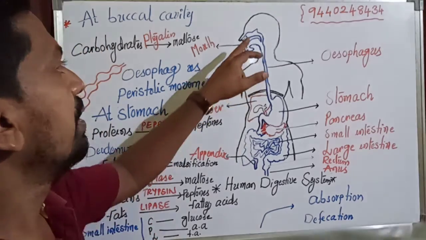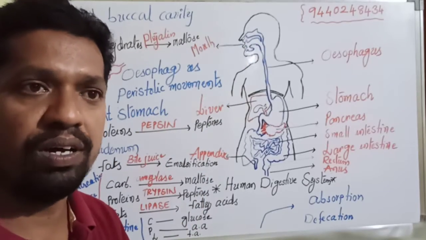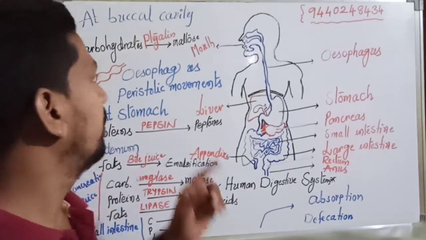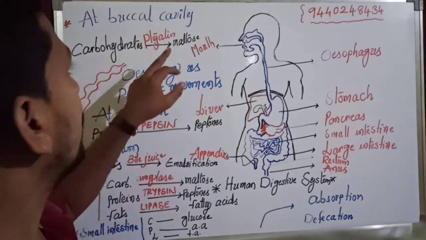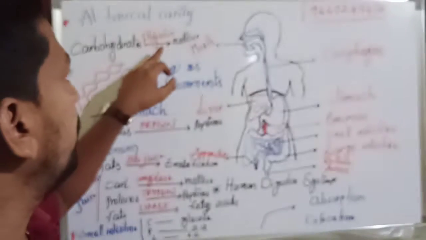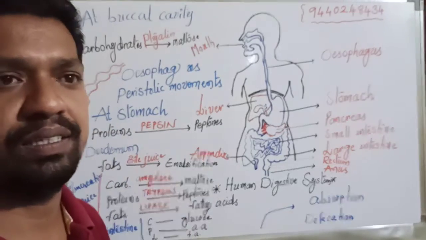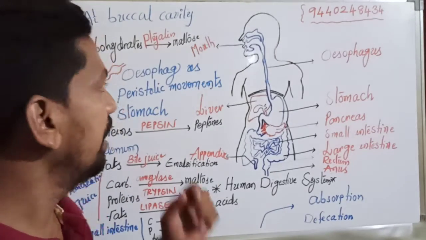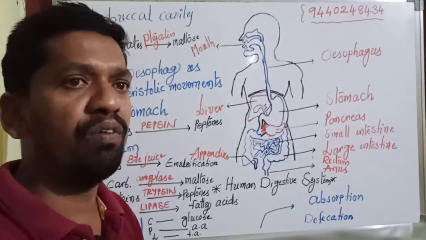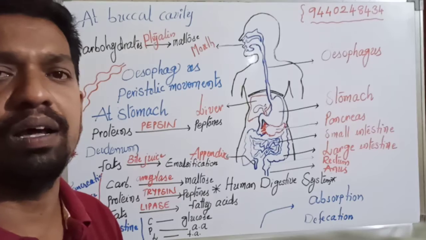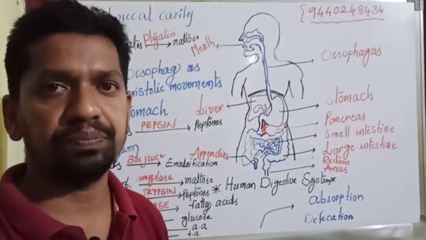As we know, the salivary glands inside the buccal cavity secrete saliva, which contains an enzyme known as ptyalin or salivary amylase. Ptyalin, or salivary amylase, breaks carbohydrates into maltose sugar. Which means in the buccal cavity, carbohydrates are partially digested into maltose sugar with the help of ptyalin produced by salivary glands.